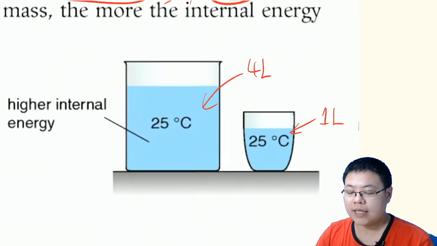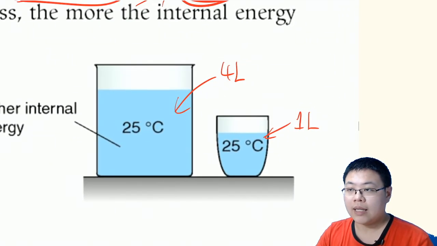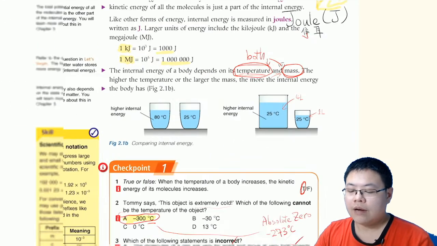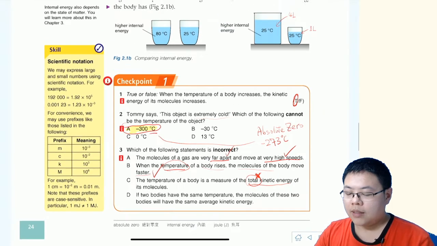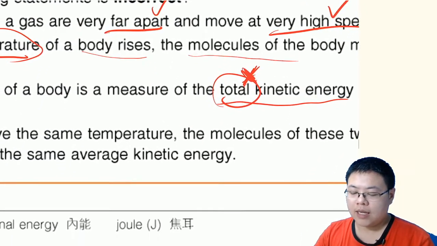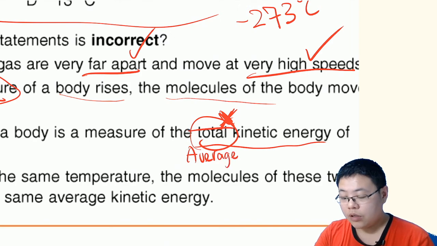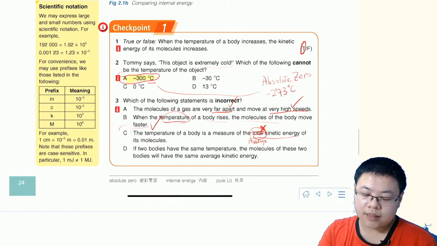So for this example, the total kinetic energy is different, because you have 4 times the molecules and the energy is 4 times. However, the temperature is the same, and the average kinetic energy is the same. So this is wrong. Average. So the answer is C.